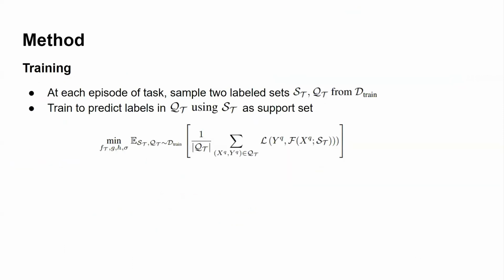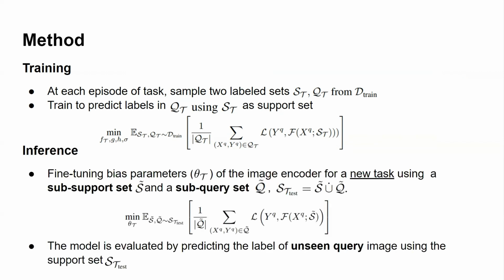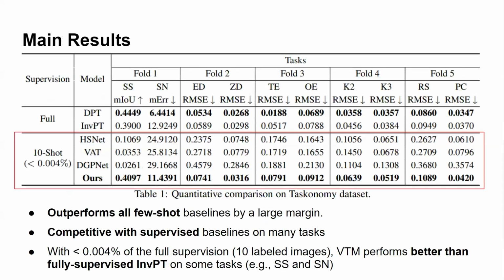After getting the output from the model, loss is computed for training. At each episode of a task, the model is trained to predict labels in a query set using a support set for the task. Loss can be L1 or cross entropy loss. During inference time, the bias parameters are fine-tuned on a sub-support set and a sub-query set of a new task. Then the model is evaluated by predicting labels of unseen queries in the test dataset.